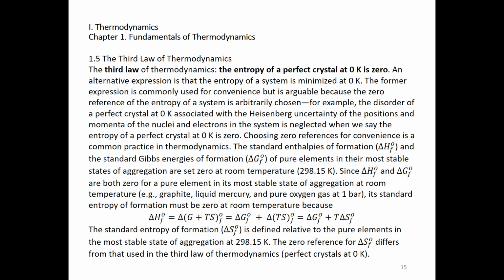But Heisenberg told us we do not know the positions and momenta of the nuclei and electrons in a system exactly at the same time. So there's always some disorder associated even with a perfect crystal, even at 0 K. So can we say for sure its entropy is exactly 0? I don't know. But it's common to choose a zero reference for convenience in thermodynamics. So it's more convenient to just say, well, the entropy of diamond is 0 at 0 K.